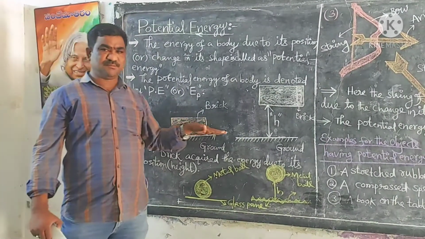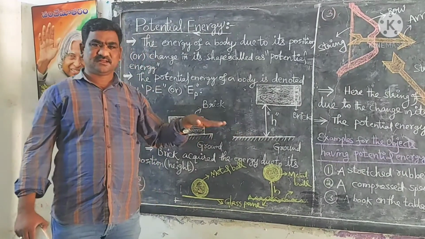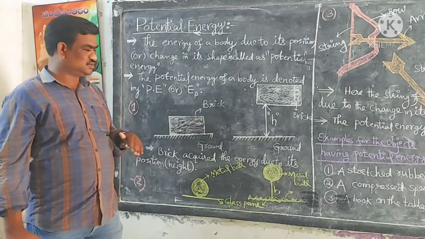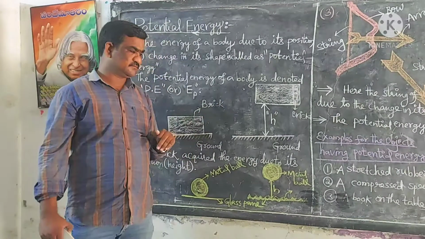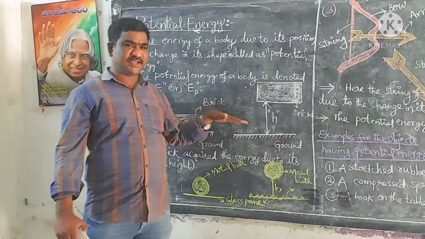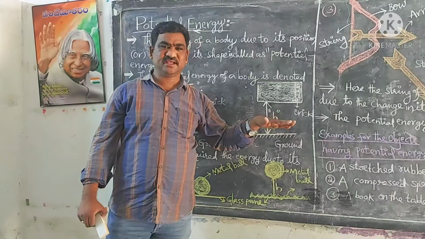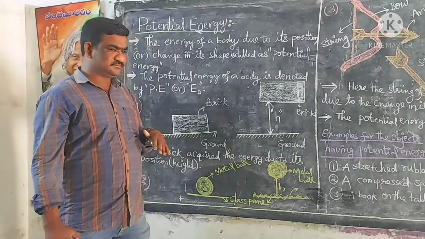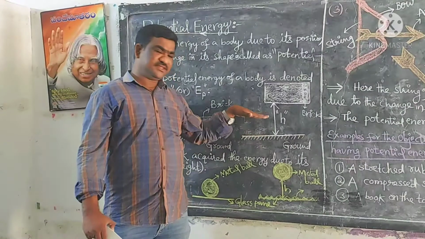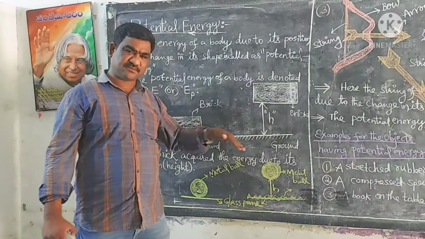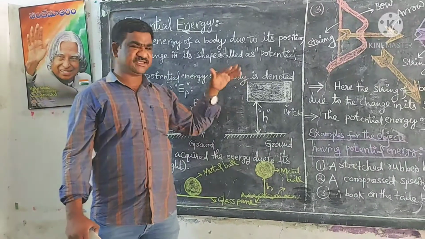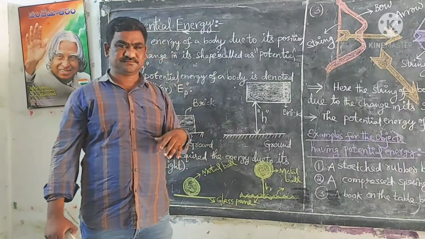When the brick is lying on the ground at rest, it has no energy. When it has no energy, it cannot do any work. But when the same brick is raised to a certain height from the ground, it possesses some energy.